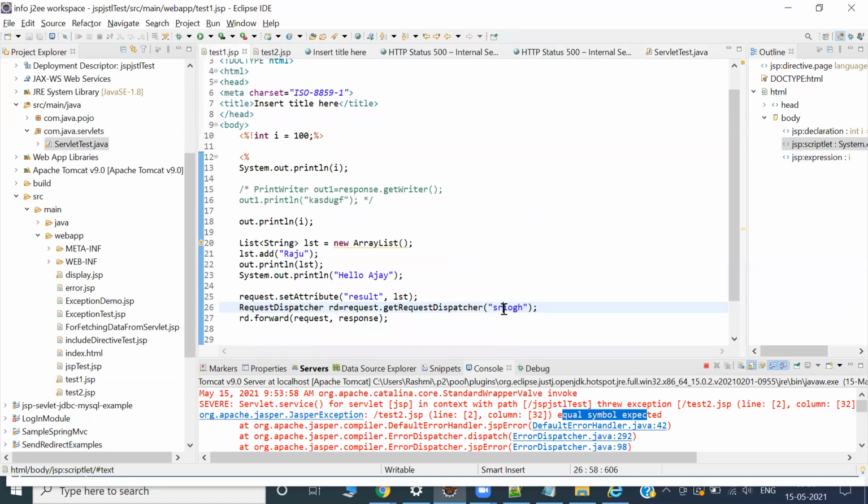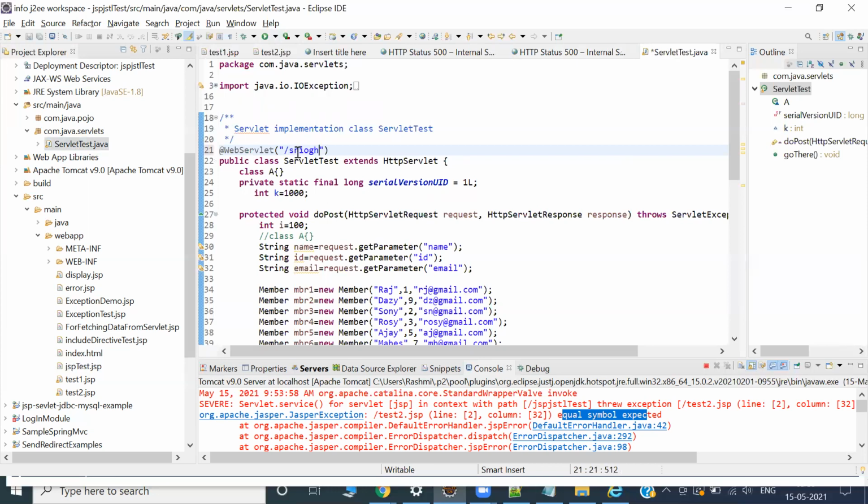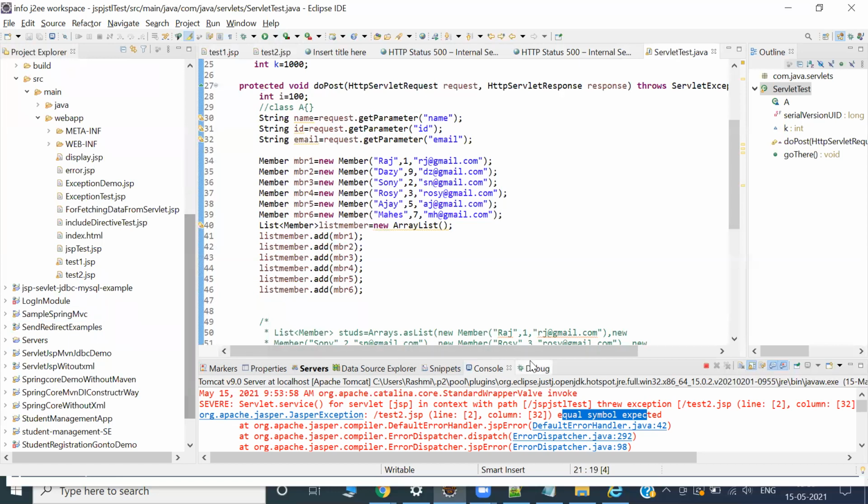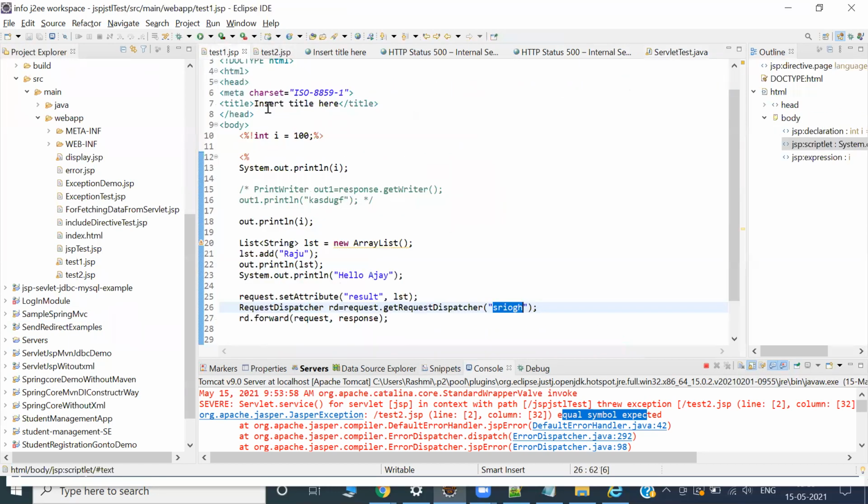Okay, here suppose you want to send this data to a servlet, copy this one. Whichever servlet you want to transfer this information to, you can give the URL pattern here, and you can give a slash. Don't give it right now, because it will break the concept of this. Okay, so these are small things. We can do it another time by taking only two separate JSPs. I can send the data, because this is already made for a particular purpose.